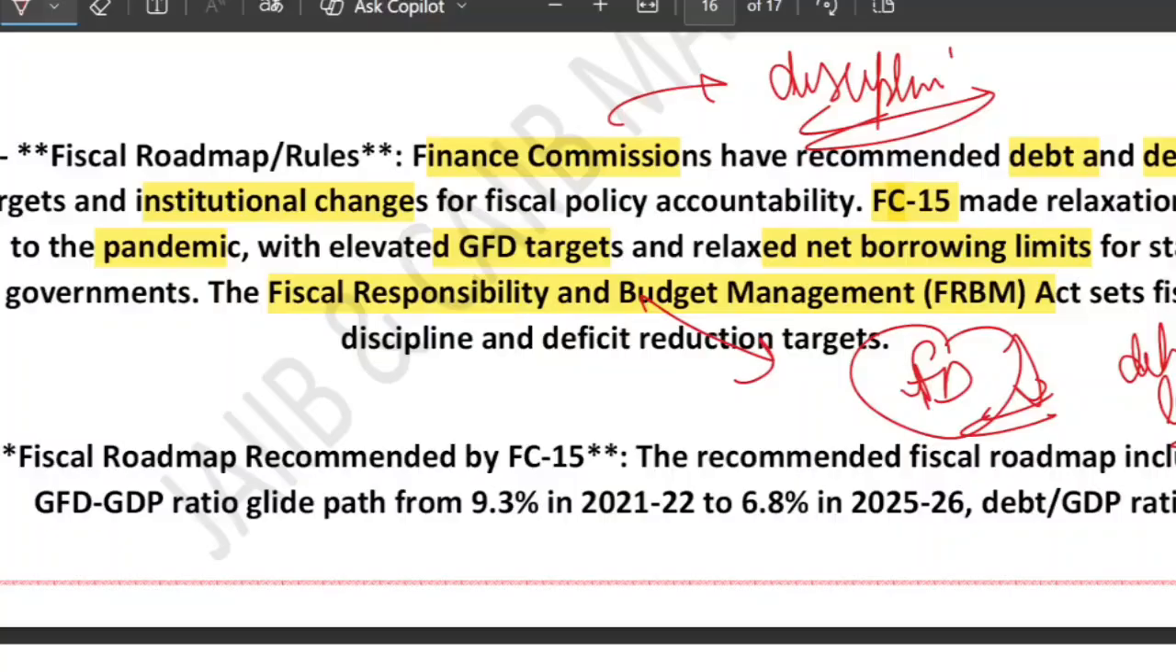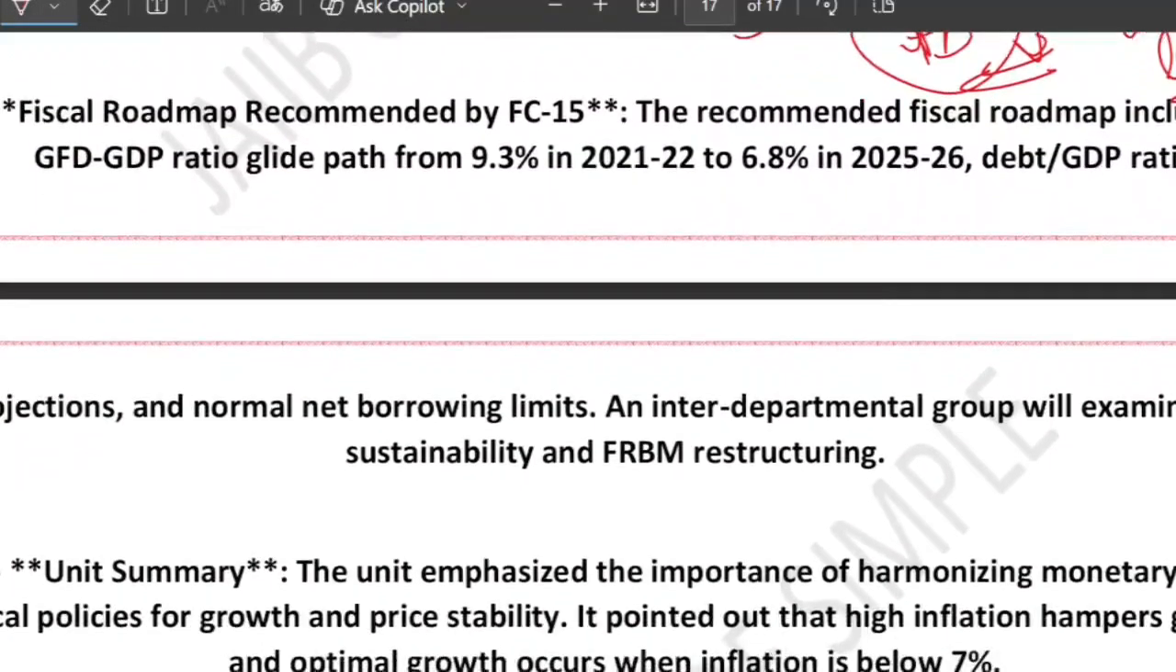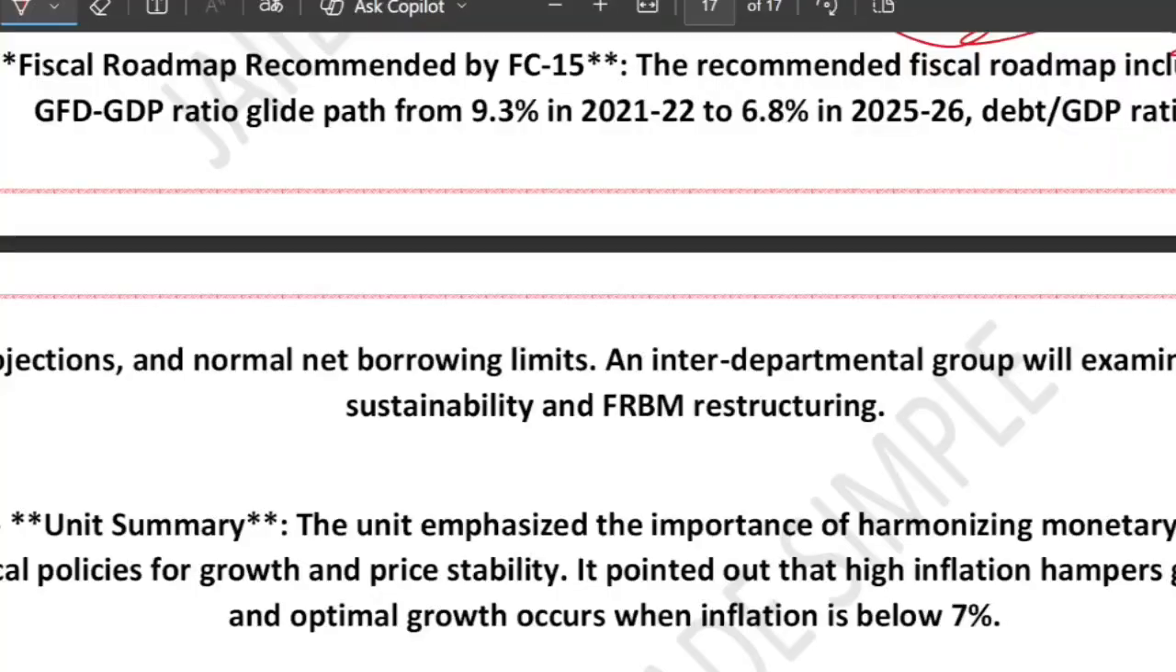Now, the fiscal roadmap recommended by FC 15. FC 15 gave a detailed roadmap on how India should reduce its deficit over the next few years, like the GFD GDP glide path. This question is asked: what is this GFD GDP glide path?